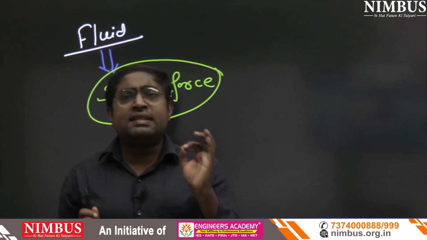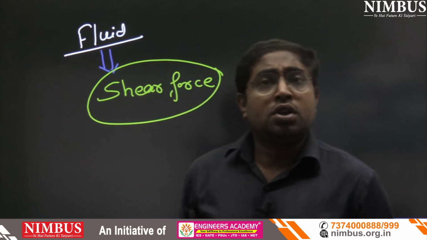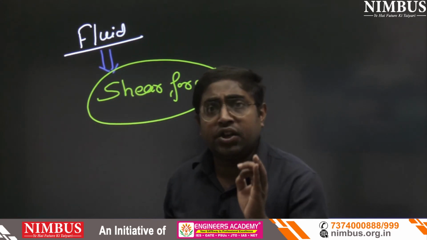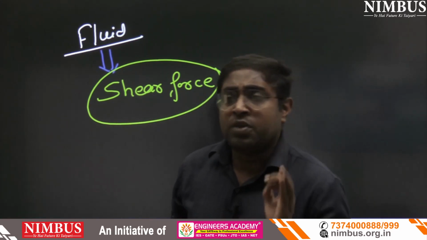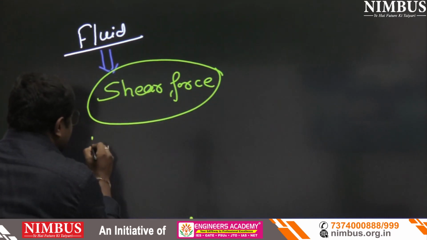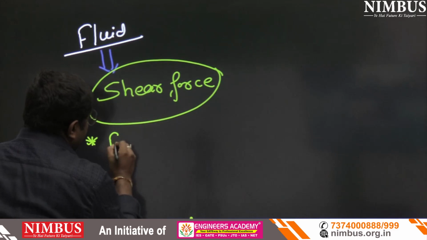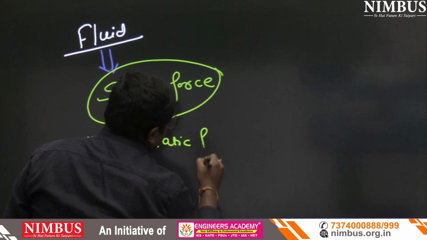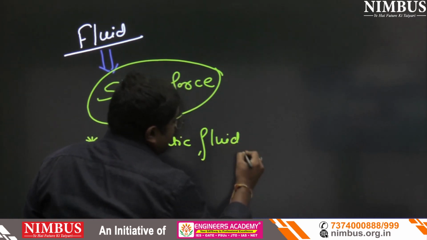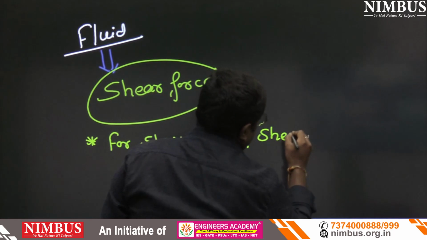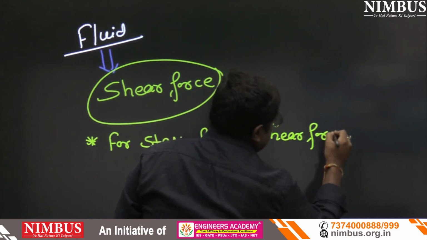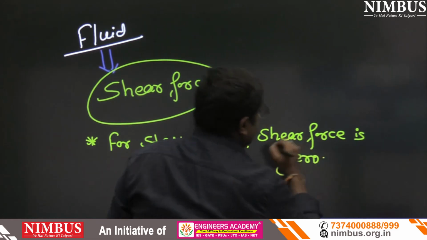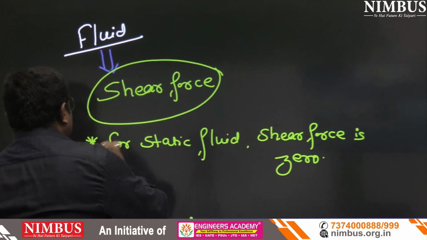In single line, in single word, I formed 3 questions. So these type of questions may come. The substance which can flow by the application of small shear force also is known as fluid. Now the line is, for static fluid, shear force is 0. You should remember that line. That is the most important line.